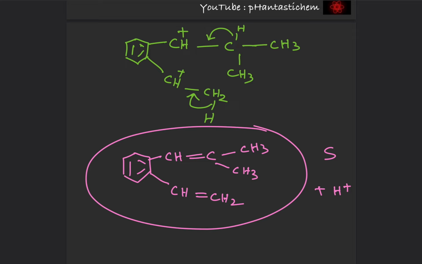So can you see here we have 1, 2, 3, 4, 5, 6, 7, 8, 9, 10. We have 10 unsaturated carbons here. So therefore S will have the highest number of unsaturated carbons. So therefore S will be the answer. I will mark them. 1, 2, 3, 4, 5, 6, 7, 8, 9, 10. Okay, so therefore S will be the answer. Thank you.